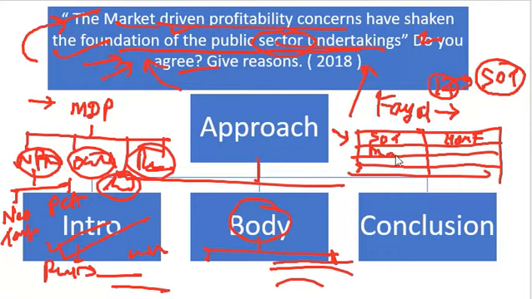पहले मार्केट ड्रिवन या पहले क्या था, पहले it was controlled economy, but after this profitability concern you will get the idea of market economy. I hope you are getting this thing as well. So this is the second point. Apart from that, earlier there was full government control, but now you will get the idea of, you can say, this disinvestment. Okay, very simple idea.